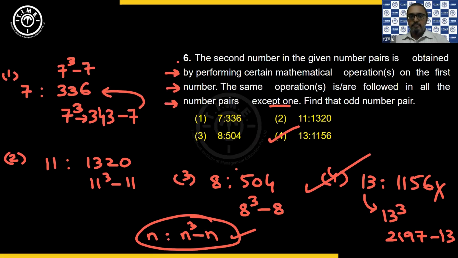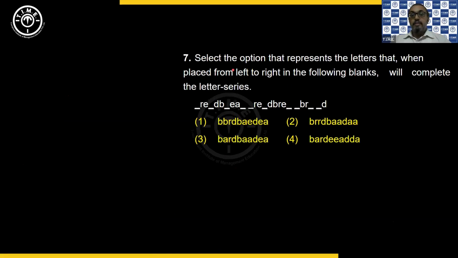Then coming to the next. It says select the option that represents the letters that when placed from left to right in the following blanks will complete the letter series. Okay. So the first thing you need to look at is what are all the different alphabets that you have here. So you have R, E, D, B, A. These are the different alphabets which are repeated. Correct? So now you have a gap before this R.